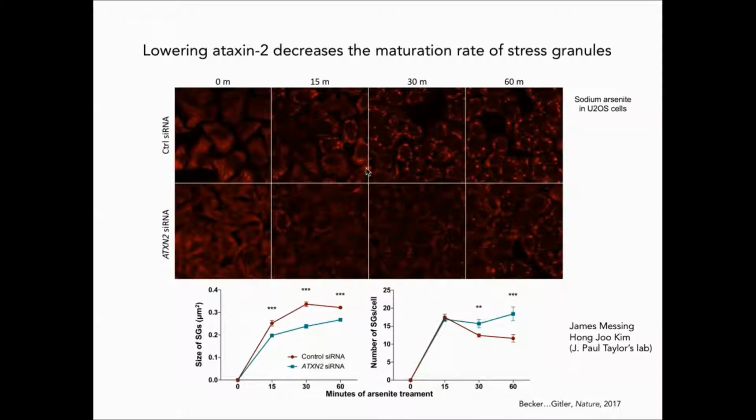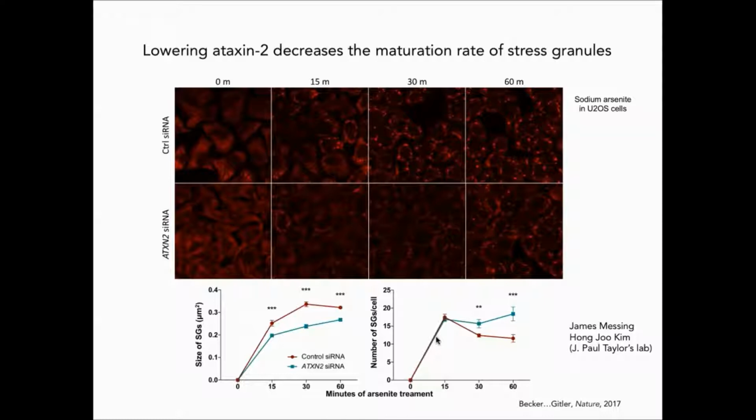In collaboration with Paul Taylor's lab, we found that lowering Ataxin 2 slows the maturation of stress granules. In cell culture, stress granules start out pretty small, and then they gradually fuse to form larger structures as they mature. With Ataxin 2 siRNA, we saw smaller, more numerous stress granules at every time point. That's quantified down here.